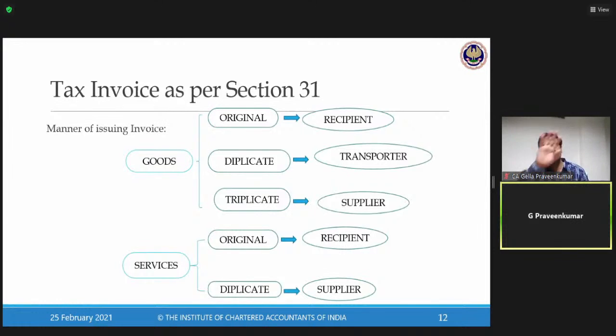Under VAT laws, this cumbersome requirement of original, duplicate, triplicate was not there. Thankfully, after e-invoice has come in, this provision itself has been scrapped in relation to e-invoice. We will touch upon that later.